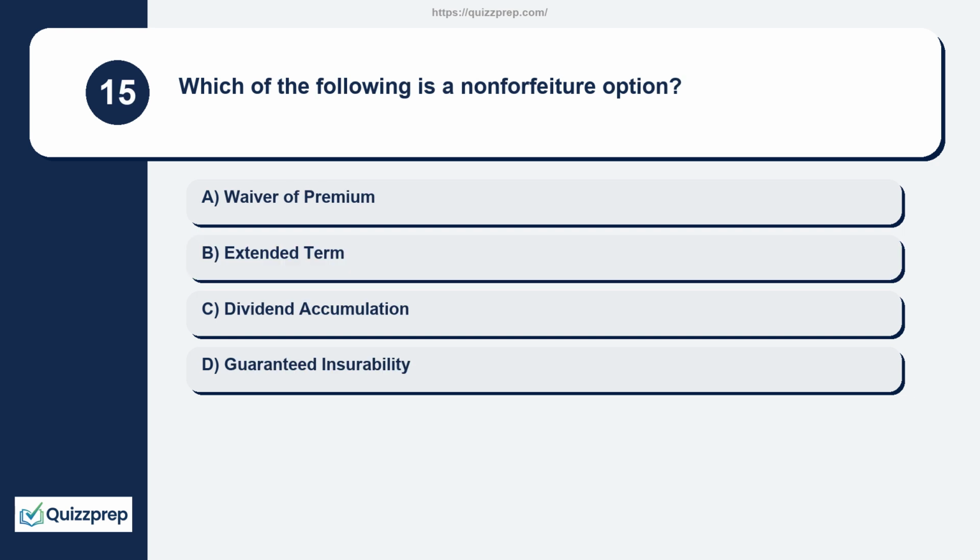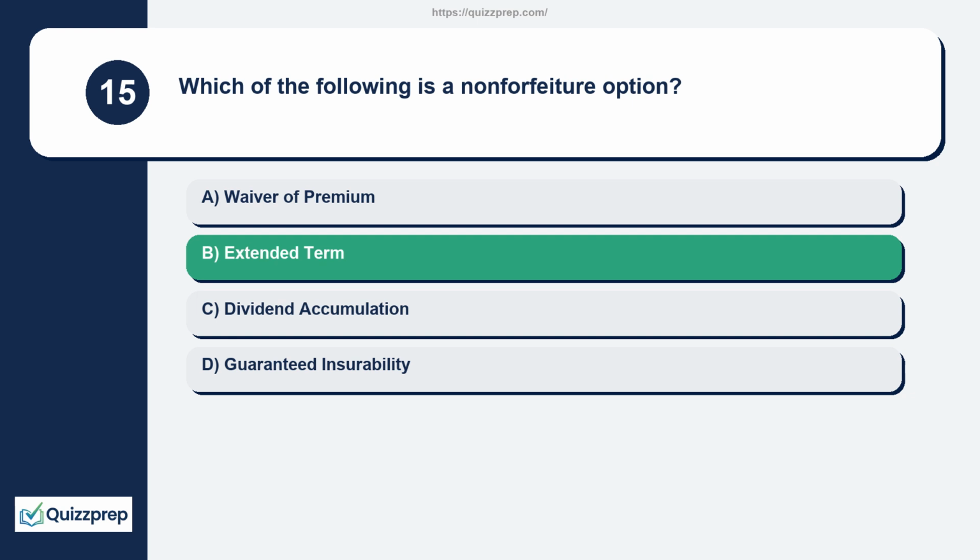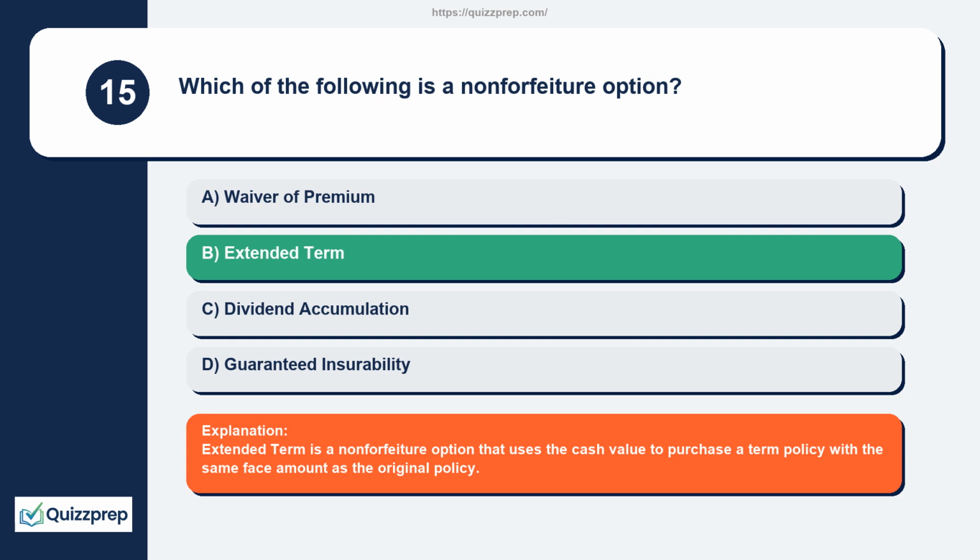Question 15. Which of the following is a non-forfeiture option? Waiver of premium, extended term, dividend accumulation, guaranteed insurability. Extended term is a non-forfeiture option that uses the cash value to purchase a term policy with the same face amount as the original policy.